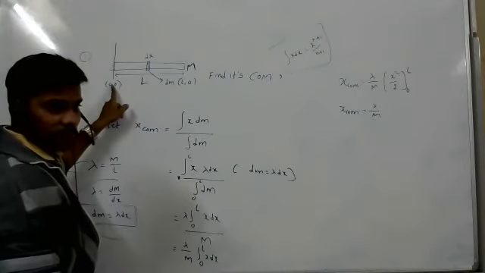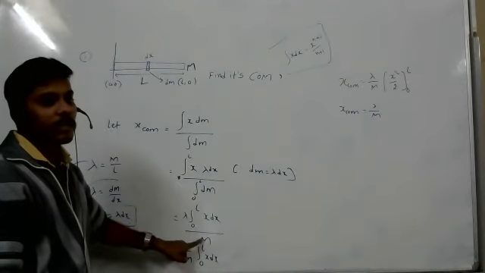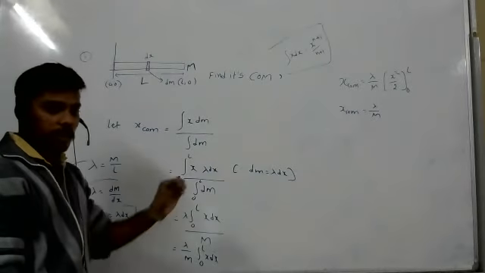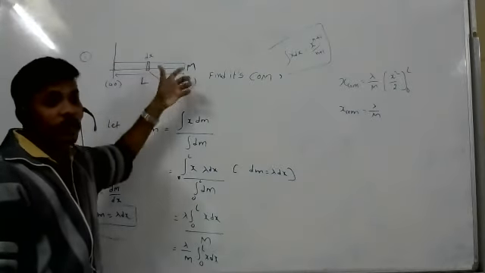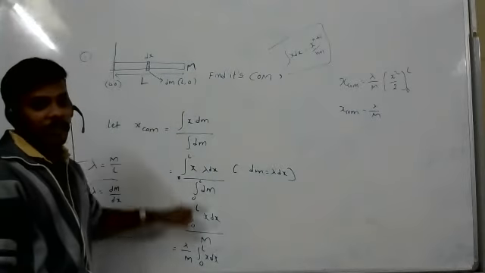Aren't we integrating mass? In the entire length, mass is there, right? How much length is there? That much, the total length. How much mass have they given? M mass they have given. So in the total length, how much mass is there? M mass is there. So 0 to L, how much mass will you get? Capital M mass. That's all. So dm plus dm plus dm, all dm's. How many dm's? How much length is there, that many dm's. If we add, you will get the capital M.